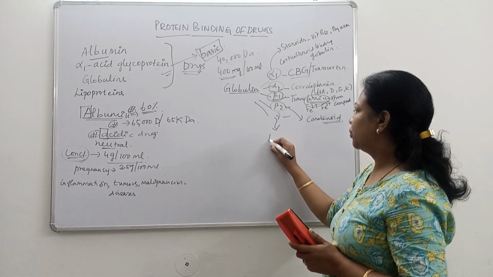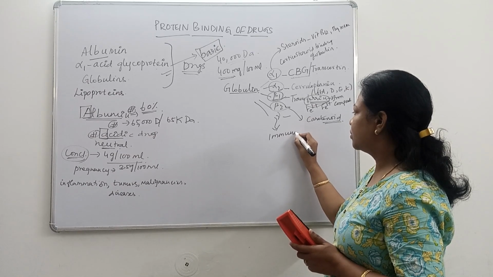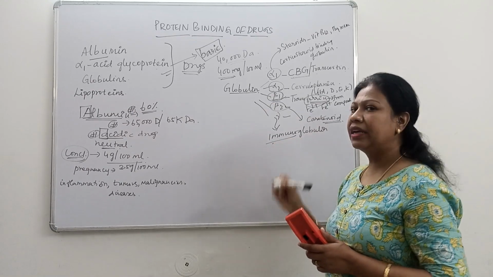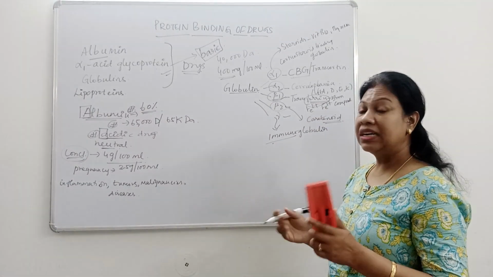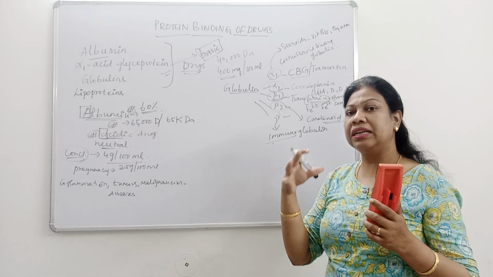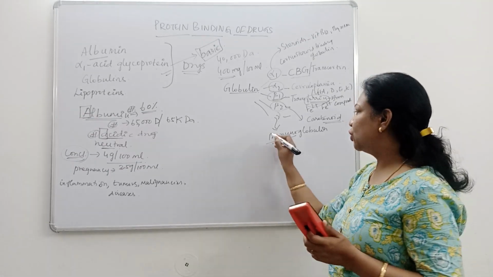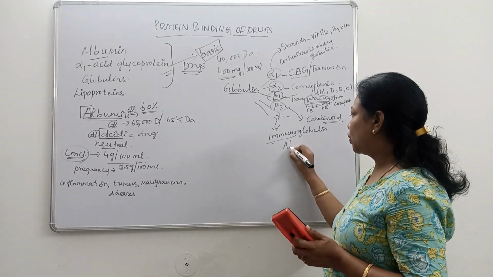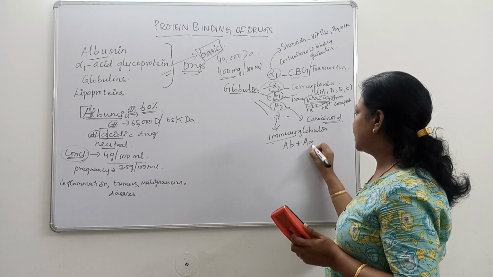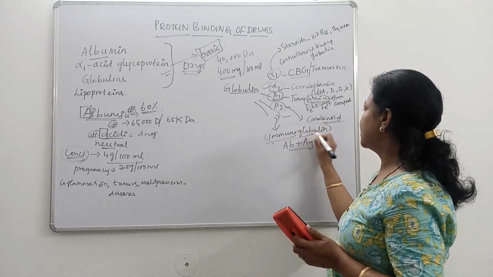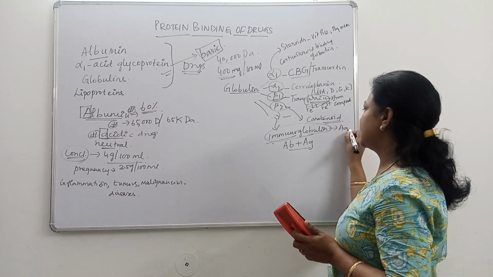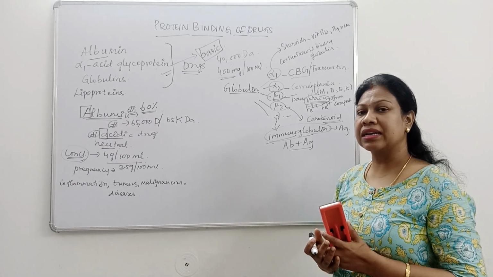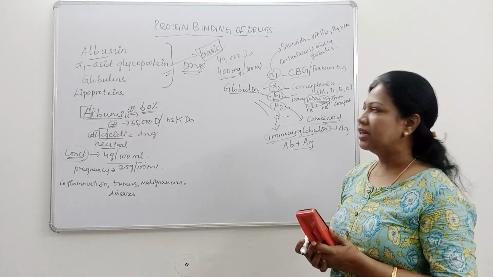And gamma globulin, you might know, is also known as immunoglobulin, which is responsible for maintaining immunity in the body. When foreign bodies, that is antigens, enter the body, these immunoglobulins, also known as antibodies, are secreted and bind with antigens. So the importance of gamma globulin is that they bind the antigen and act as a defense mechanism in the body.